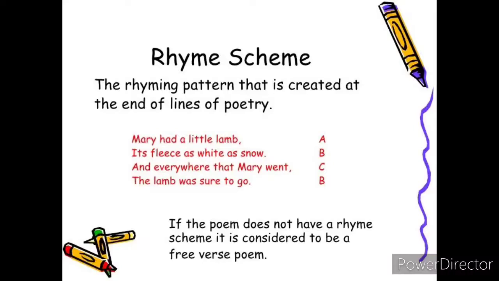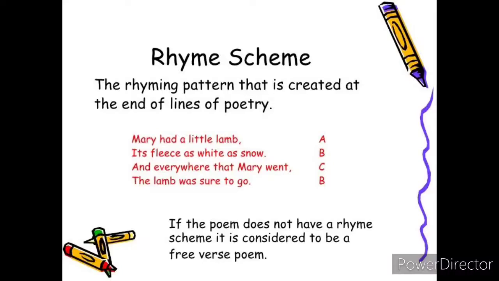Snow. Okay. Look at the third line. What is the last word? Went. Look at the fourth line. Last word. What is the word, children? Go. Okay. So first line, last word, lamb. Second line, last word, snow. Third line, last word, went. Fourth line, last word, go.